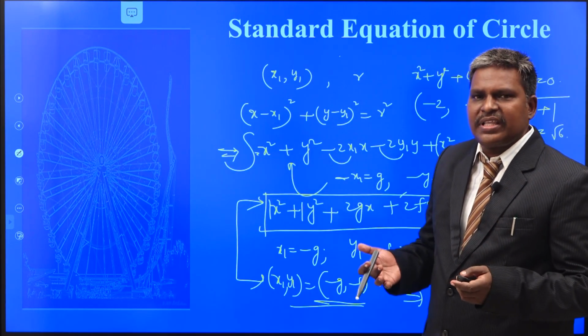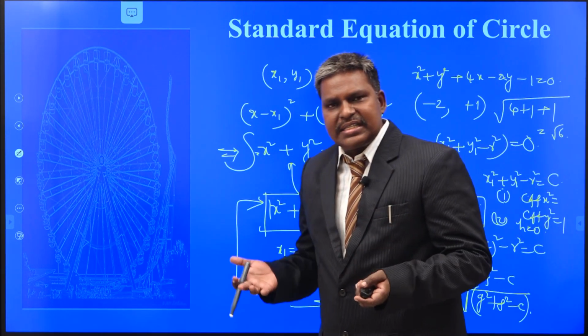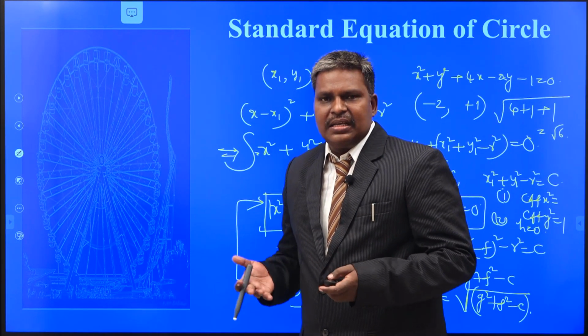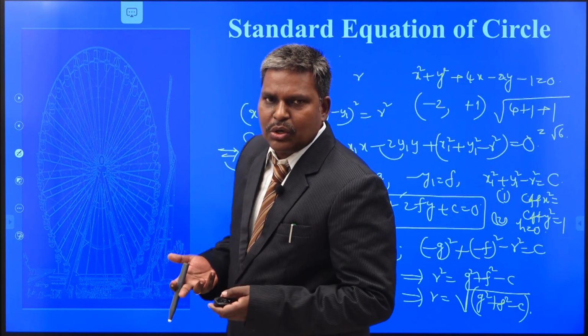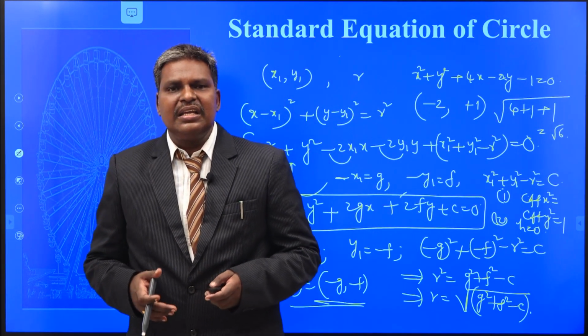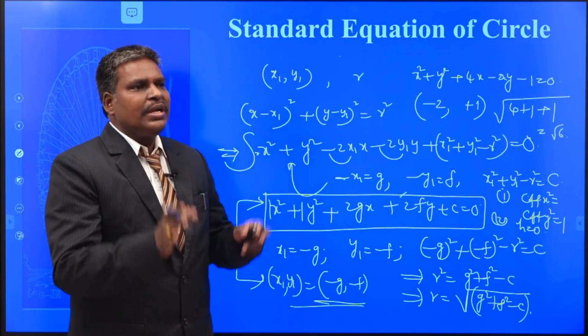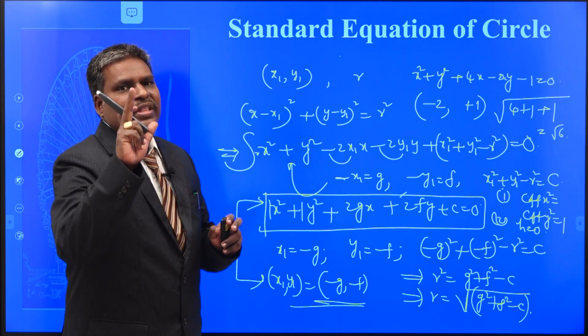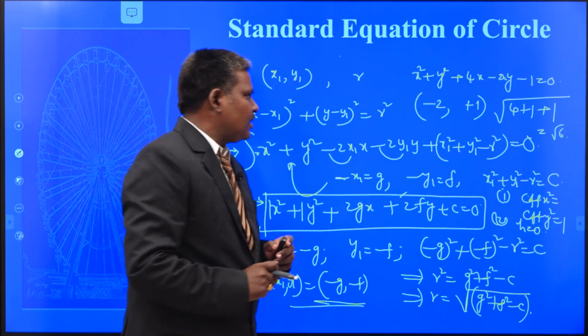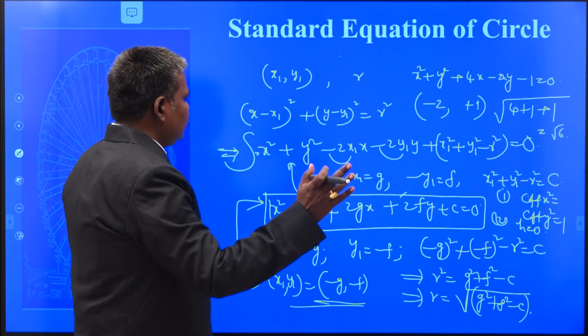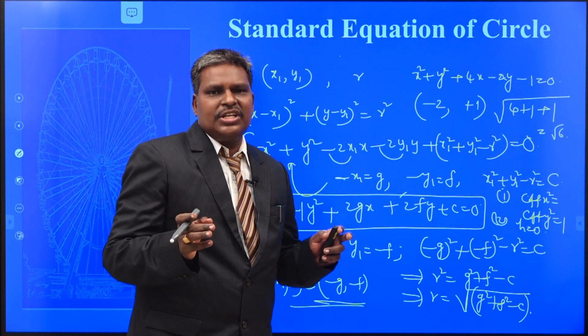Also you can check whether it is a real circle, point circle, or imaginary circle. If the radius of the circle is 0, we say that it is a point circle. If it is greater than 0, it is called a real circle. If it is less than 0, it is an imaginary circle with real center. So let me summarize for you.